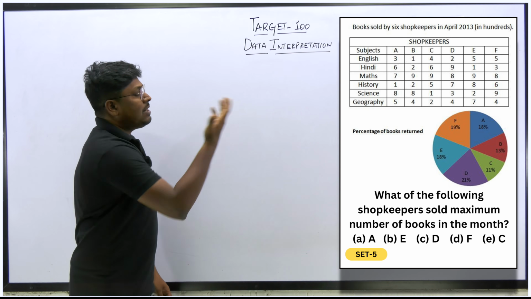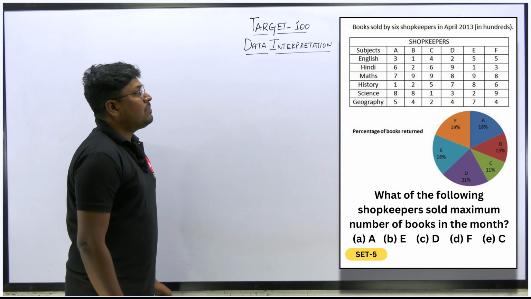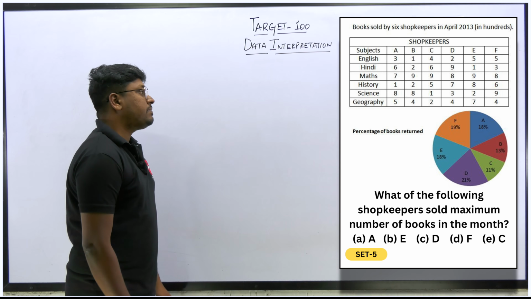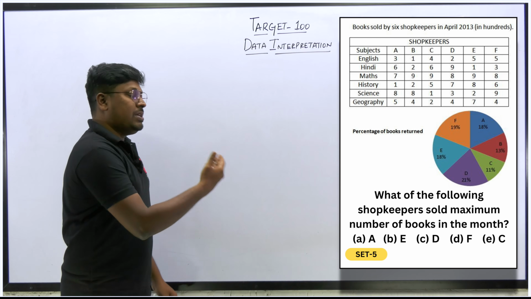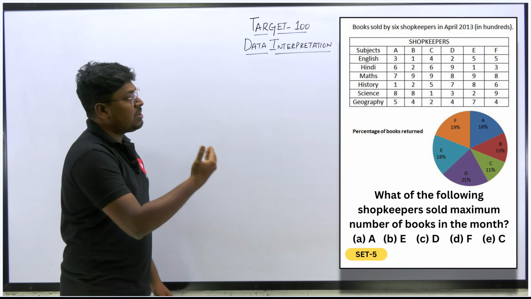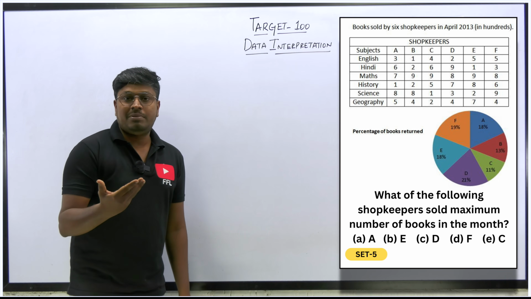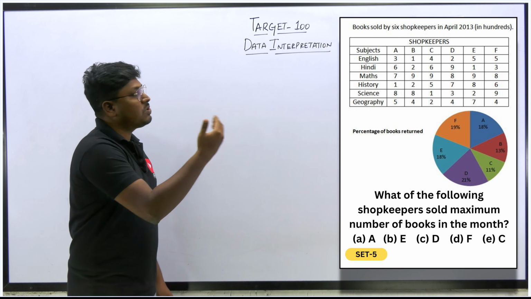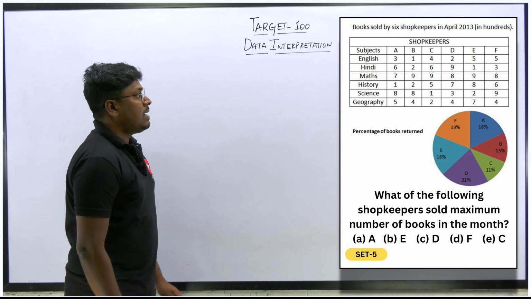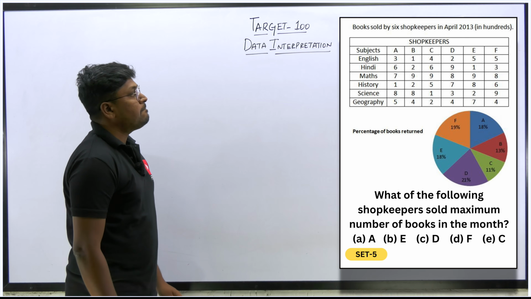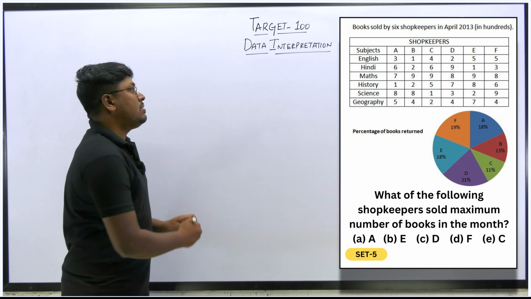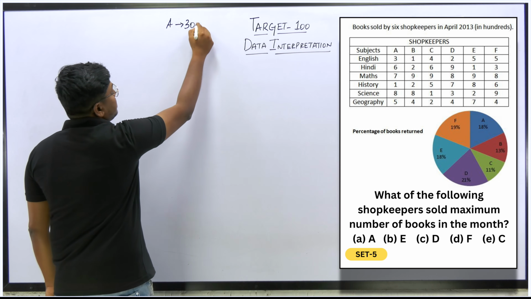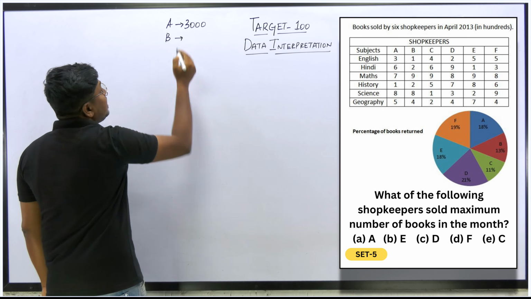So either way, let me see the first question. Which of the following shopkeepers sold the maximum number of books in the month? Options given are A, E, D, F, C. Our target is to find which shopkeeper sold the most books, so we add all the subjects' books. Shopkeeper A: 3 plus 6 is 9, 16, 17, 22, 30. So A is 30, and all values are in hundreds, which means shopkeeper A sold 3000 books.